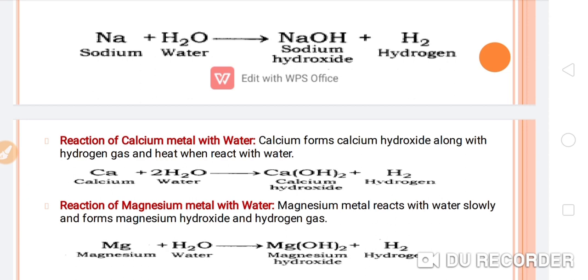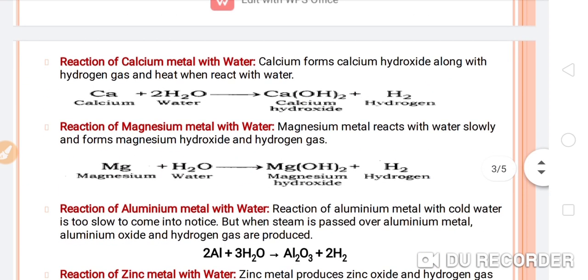Now the next one, reaction of magnesium metal with water. So how will it react? Magnesium metal reacts with water slowly and forms magnesium hydroxide and hydrogen gas. So this is the chemical reaction.